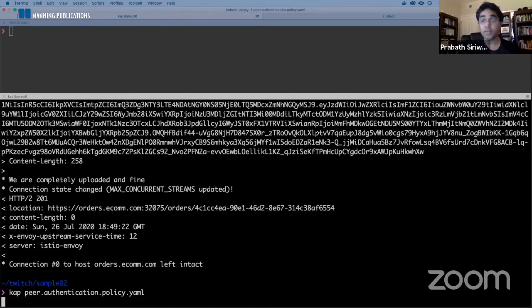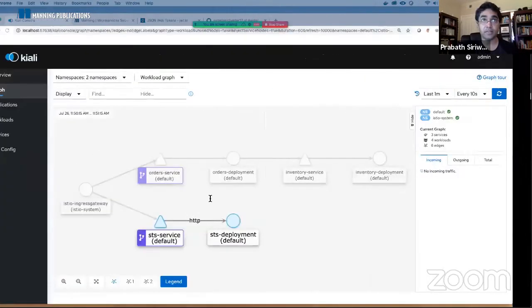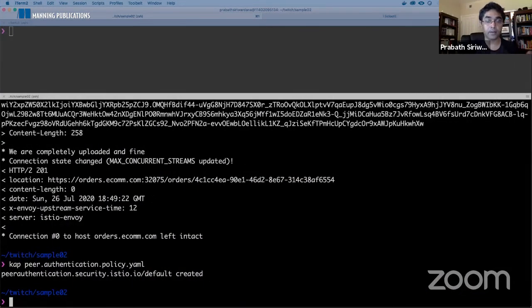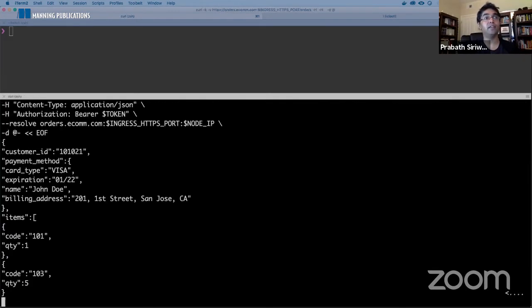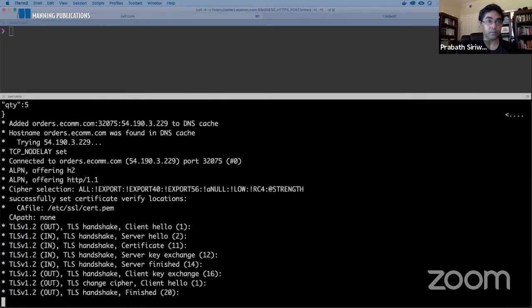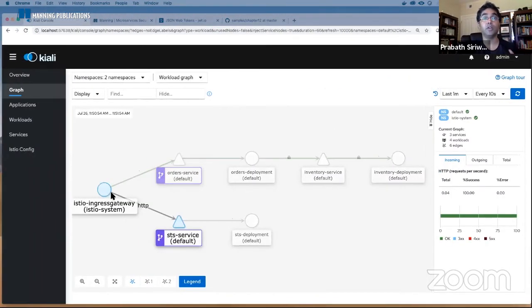Okay. So now what's our expectation? This should fail, right? When you try to invoke the order processing microservice, it should fail, because here we say you must use MTLS, but we have instructed the Istio ingress gateway not to use MTLS, so we should find an error, right? So let's try to do a curl. Yeah, now you can see it fails. You get a 503, right? Okay, it takes some time to update. You can see 503. That is because we instructed this one not to use MTLS, and we instructed this one to enforce MTLS.